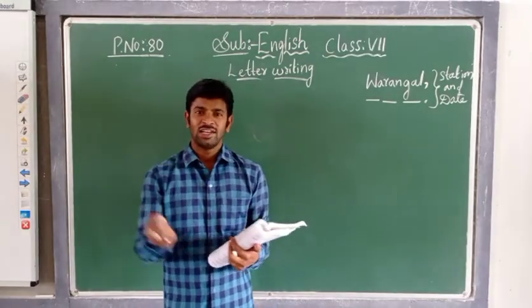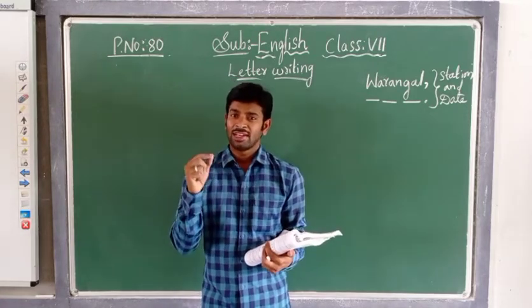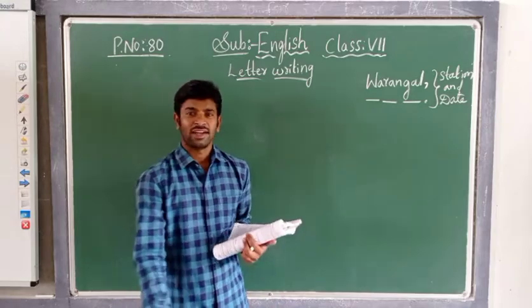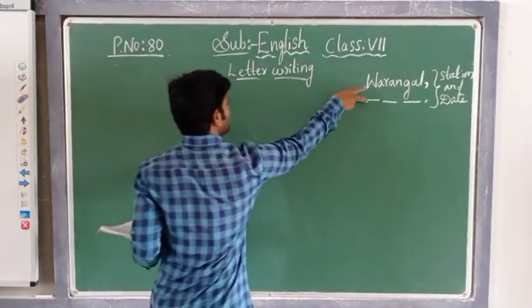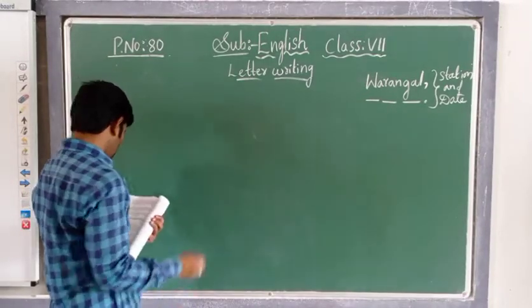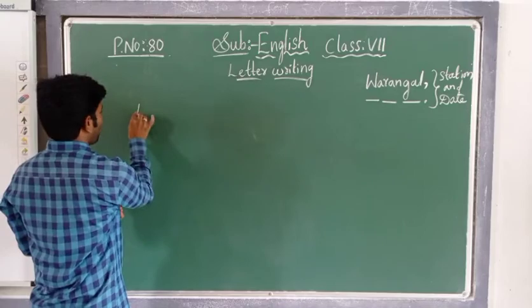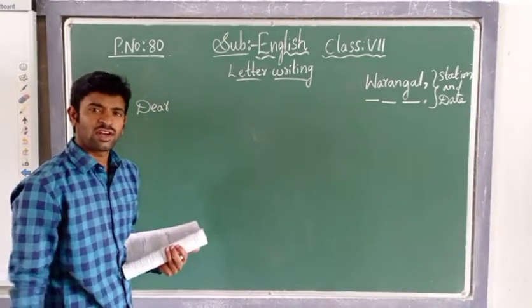Here, which type of letter are we writing? Officially or personally? We are writing a personal letter, children. So how will the salutation come? Leaving these two lines, to the left side, you just write your friend's name. If you are a girl, you can write a girl's name. If you are a boy, you can write the boy's name.